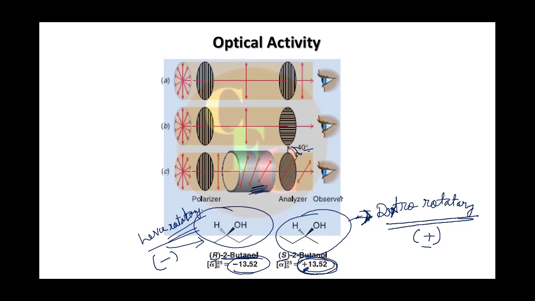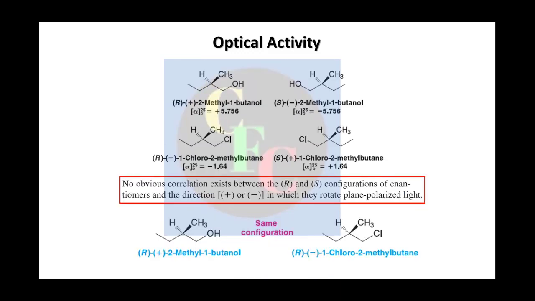If it is clockwise, then we say it is dextrorotatory or plus. If it is anti-clockwise, we say levorotatory or minus. See, in the next slide, we have more examples. Here you see another molecule of butanol, but this time the R is rotating in the clockwise direction, so it is dextrorotatory now. And this S is now levo, right?